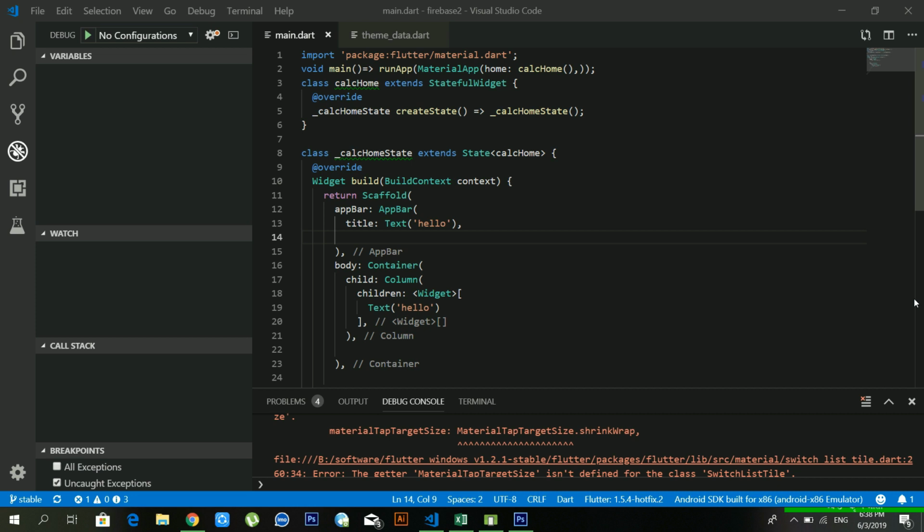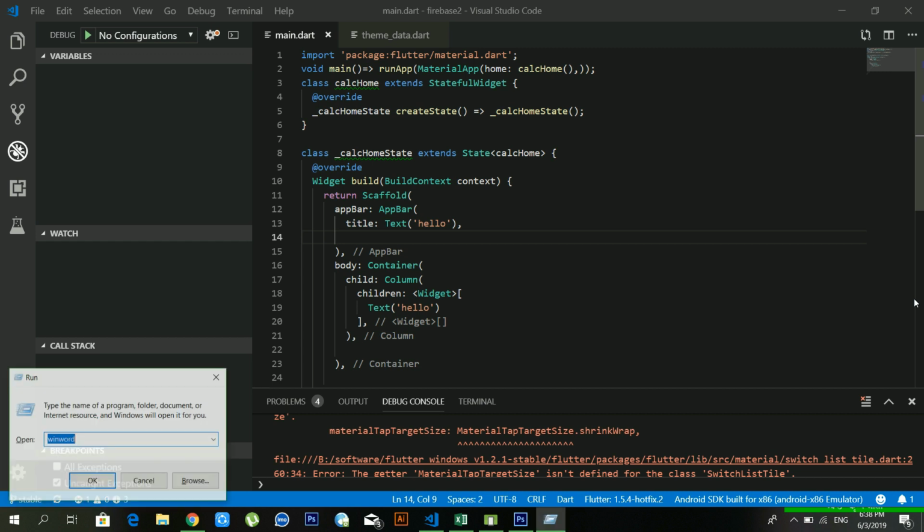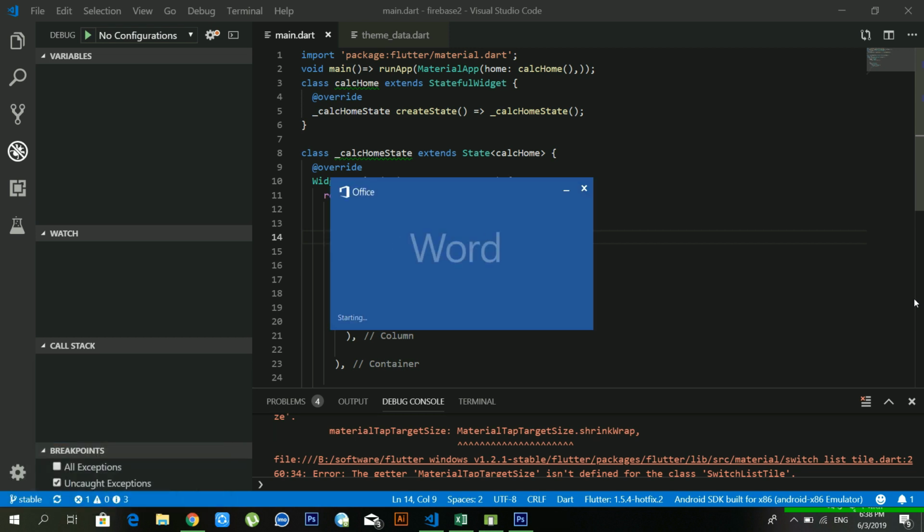So how can you open Microsoft Word? Just press Windows key plus R. There are several ways to open Microsoft Word, but I'm using this one. I'm pressing Windows key plus R and the Run window will pop up. Then you have to type WINWORD. Okay, then just press Enter, and now my Microsoft Word is opening.